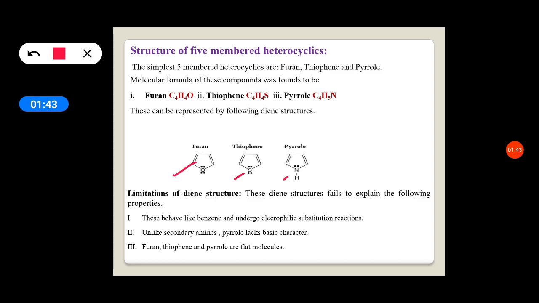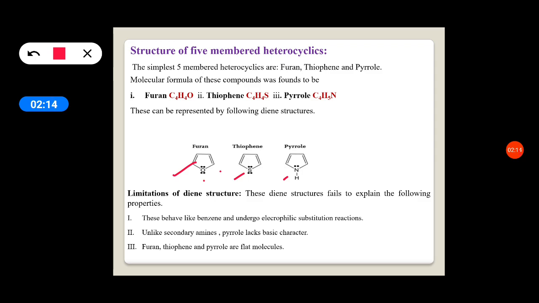So one would think that furan has the properties of a diene along with ether, because a carbon-oxygen-carbon bond is there. Thiophene is a diene along with the properties of a thio group, and pyrrole a diene along with the properties of a secondary amine.